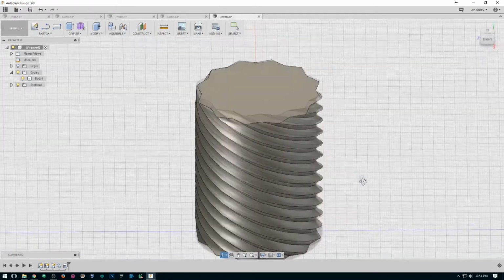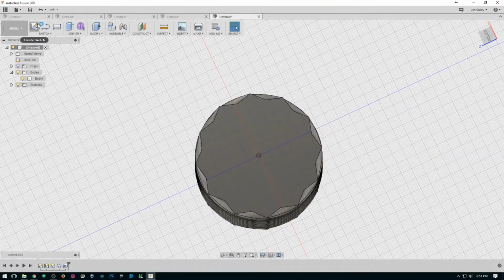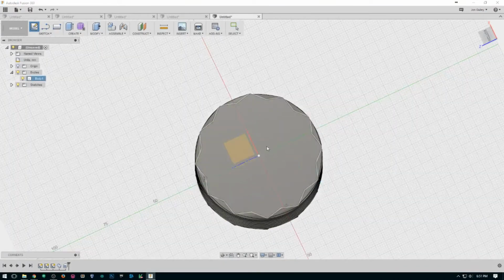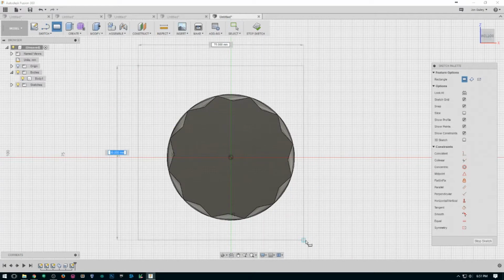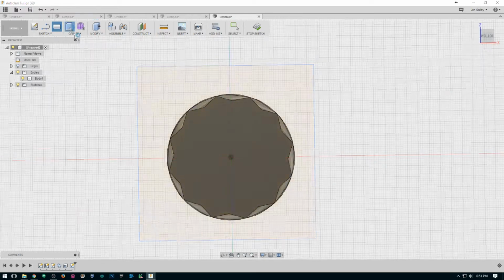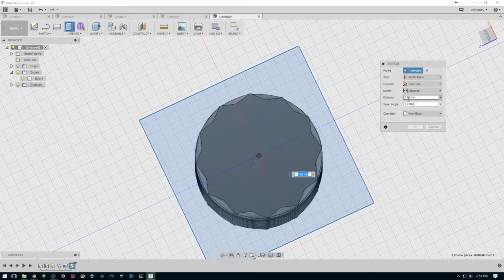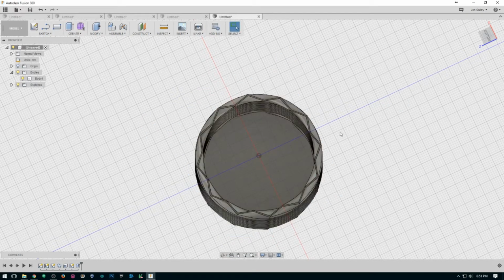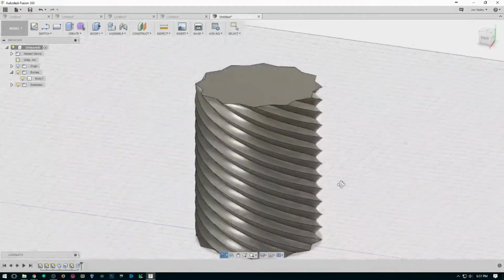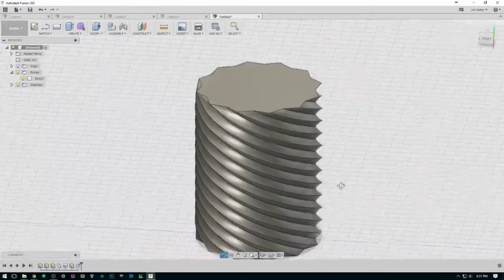Now, we just need to cut away so we can get to the inside. You can create a drawing at the base or the top, depending on which way you want to work from. Draw a rectangle, extrude that, the height of your inner wall. You can see that it cut away to the inside. We're cutting. And that is a basic one done.